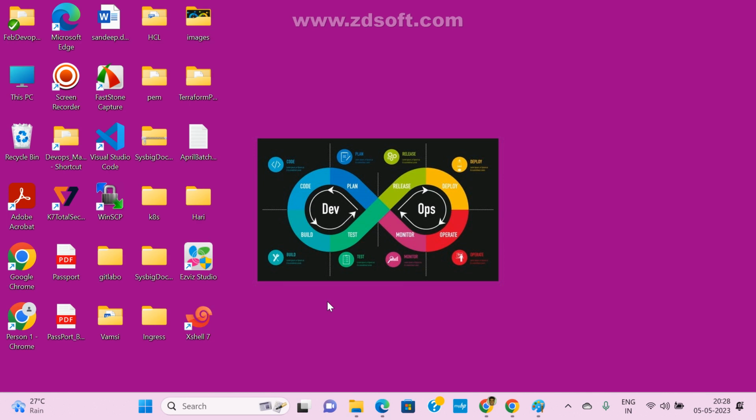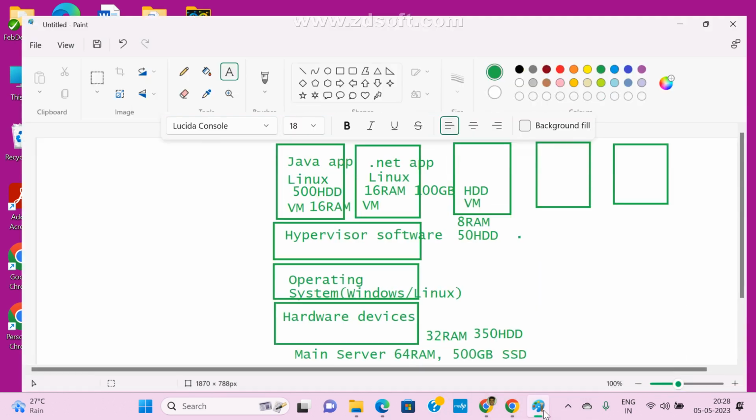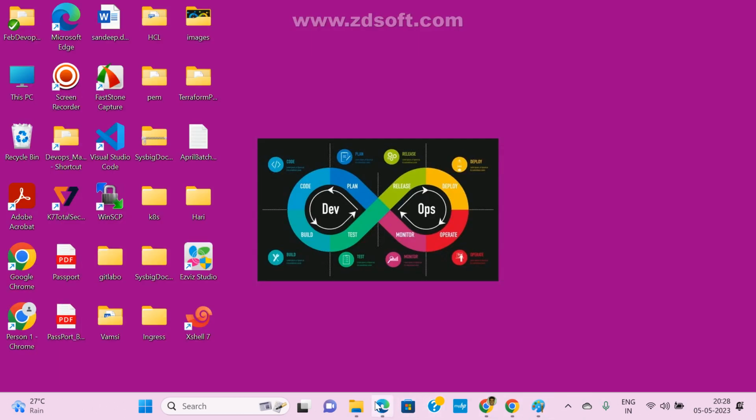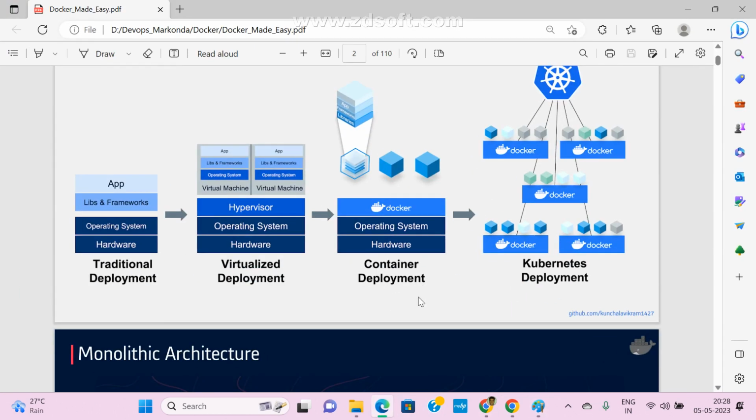Nowadays every organization has multiple projects and wants to deploy multiple applications. Now, how to maintain these servers? How to create these VM machines? If you want to create them with the help of VMs, this is a very big headache. This is also costly, and it won't work very fast. To overcome this problem, nowadays industry is following container deployment.